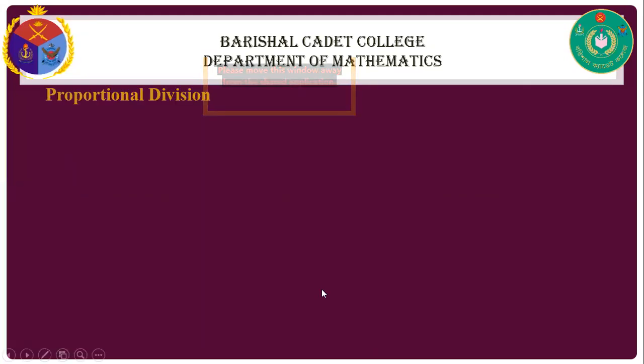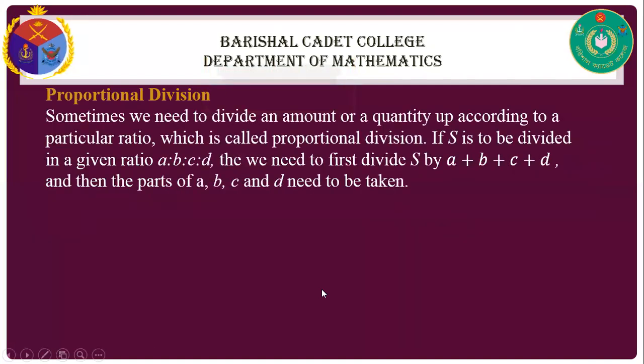Now proportional division. Sometimes we need to divide an amount or a quantity according to a particular ratio, which is called proportional division. That means, for example, for person A, person B, and person C, their ratio is 2 is to 3 is to 5, and you need to divide some amount of money like 230 taka among A, B, and C in this ratio 2 is to 3 is to 5.